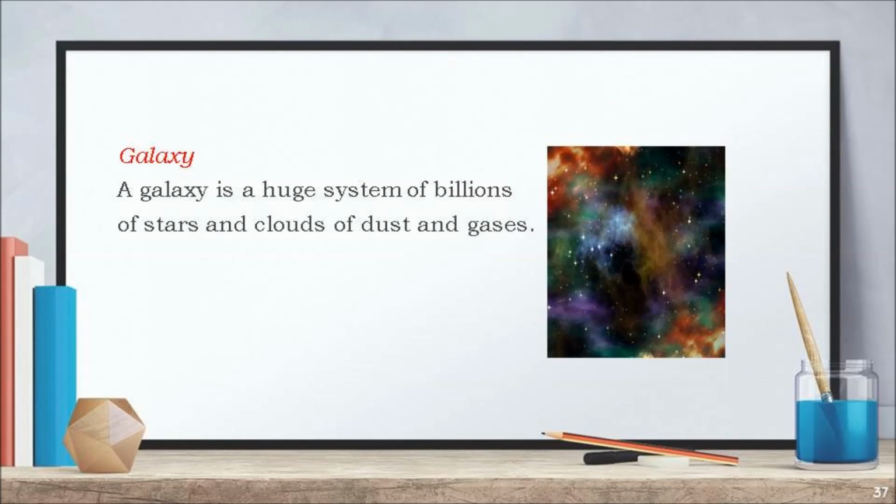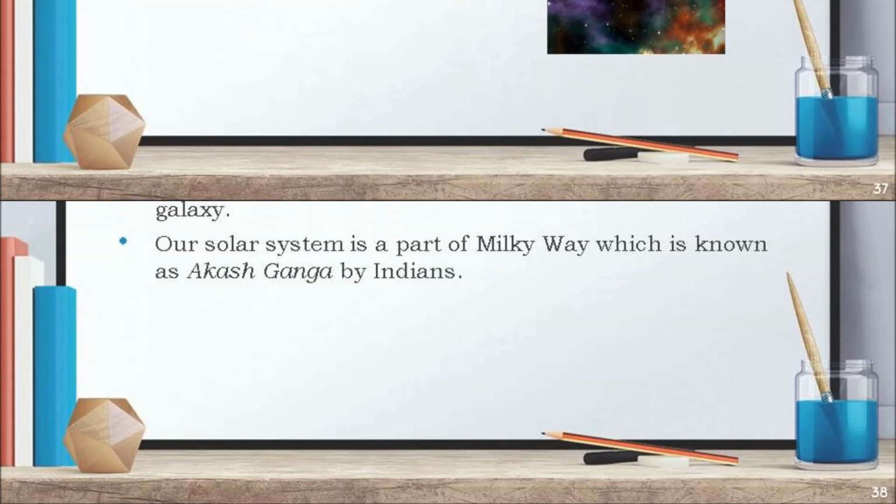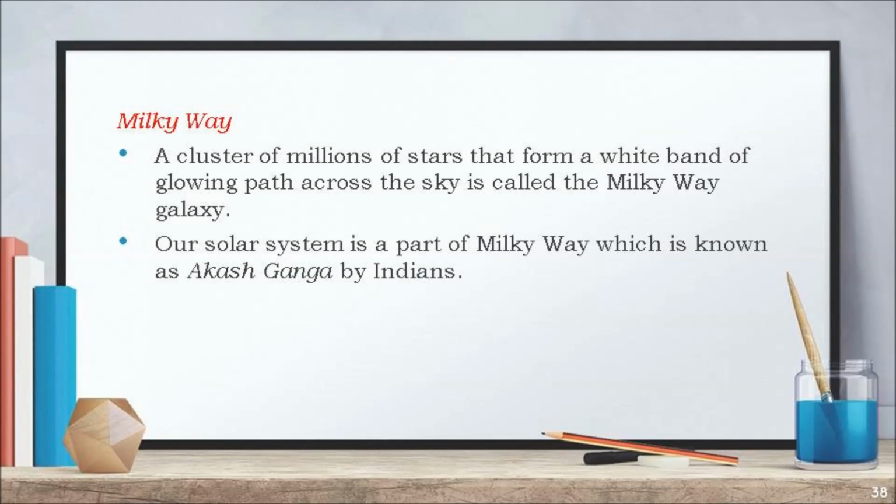A galaxy is a huge system of billions of stars and clouds of dust and gases. A cluster of millions of stars that form a white band of glowing path across the sky is called the Milky Way galaxy. Our solar system is a part of Milky Way, which is known as Akash Ganga by Indians.